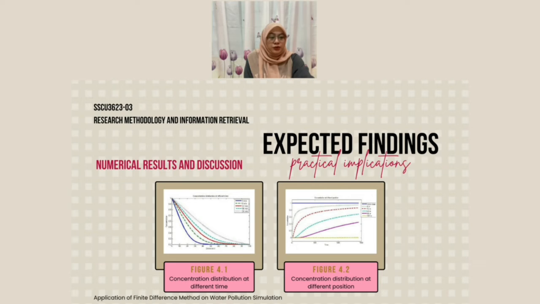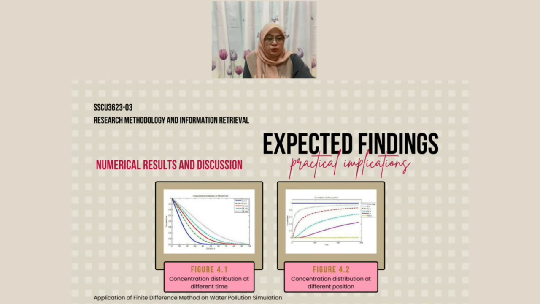The solid red curve shows the concentration profile over 12 minutes, the dashed line curve represents the concentration profile over 16 minutes, and the dotted line curve shows the concentration profile over 24 minutes. We have seen the concentration of pollutants increase over time.